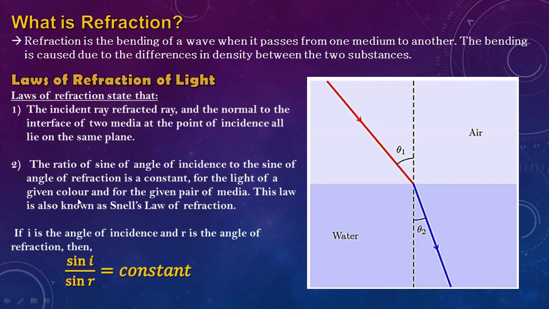It may be red light or blue light, it depends, but in all cases the ratio will be constant. The second law is also known as Snell's law of refraction. It is very important for your exam purposes. Now let's move on to the next topic.